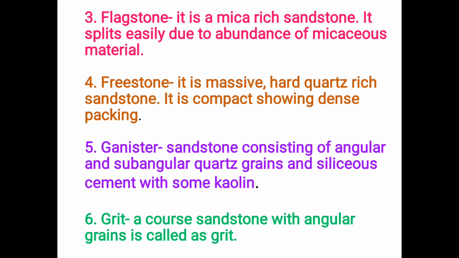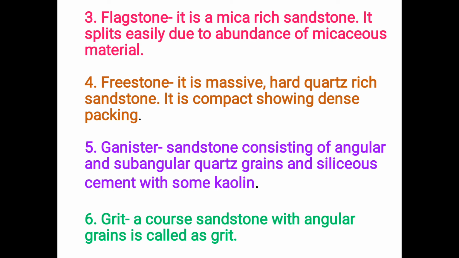Then next variety is flagstone. It is flaggy in character. Flaggy means it has a tendency to split along bedding planes, as it is rich in mica. Micaceous minerals or mica minerals are foliated in character and they get split easily. Hence this rock also gets split easily and it is called flagstone, and due to its character of splitting, it is not recommended as a building stone.